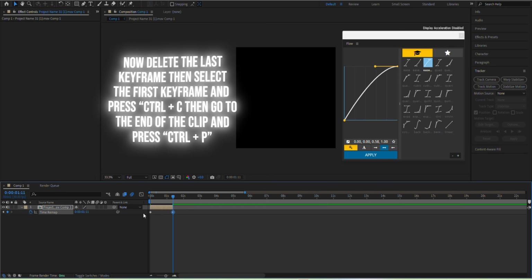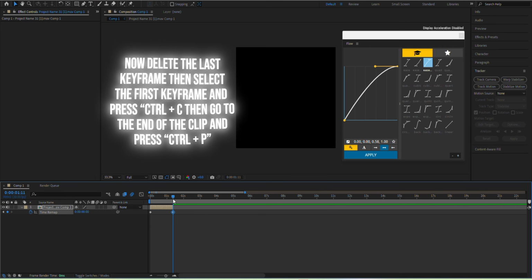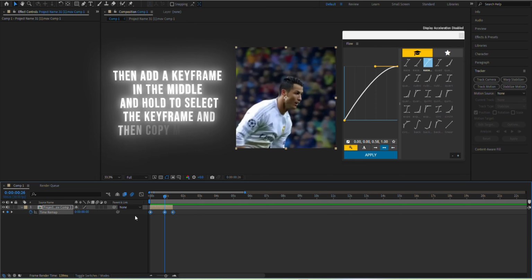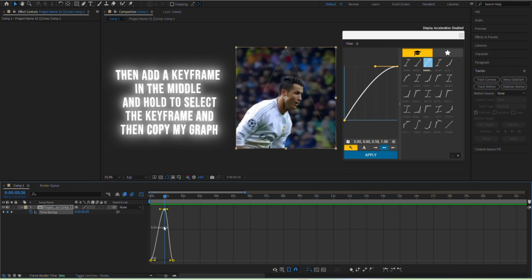Now delete the last keyframe, then select the first keyframe and press Ctrl plus C, then go to the end of the clip and press Ctrl plus P. Then add a keyframe in the middle and hold to select the keyframe and then copy my graph.